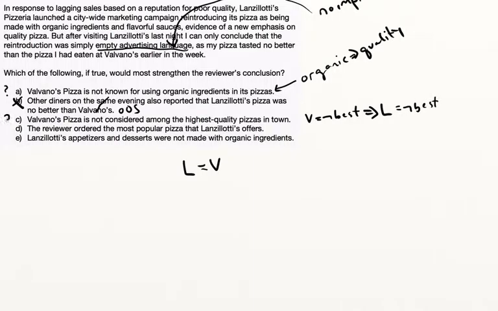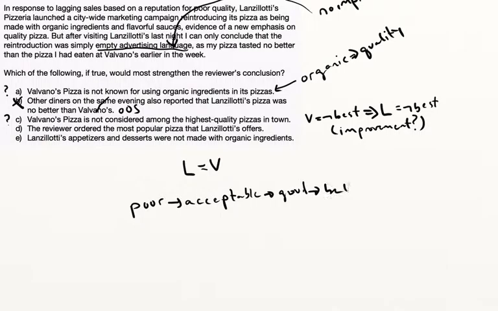This I'll keep, it's in scope, but I don't really like it because just being not the best does not imply that there's no improvement. So I'm going to put here: improvement possible. The reason I say that is because we could have a gradation of quality. We could go poor, acceptable, good, better, best.